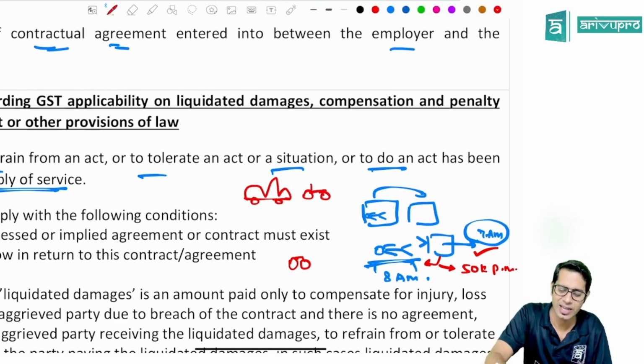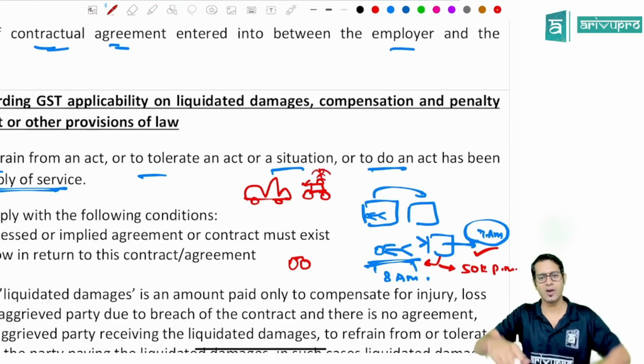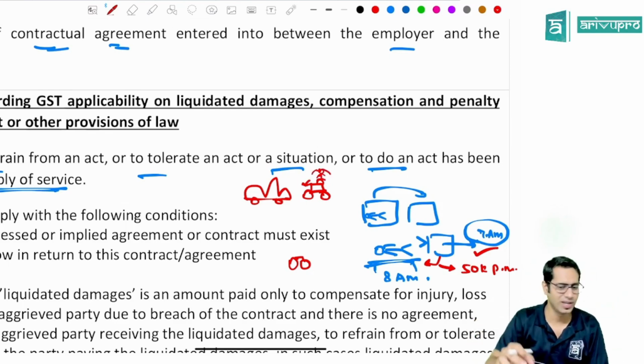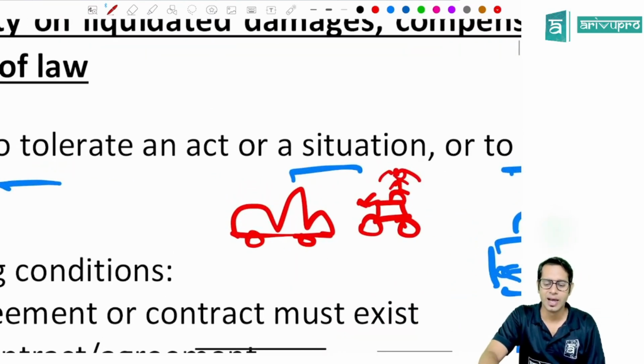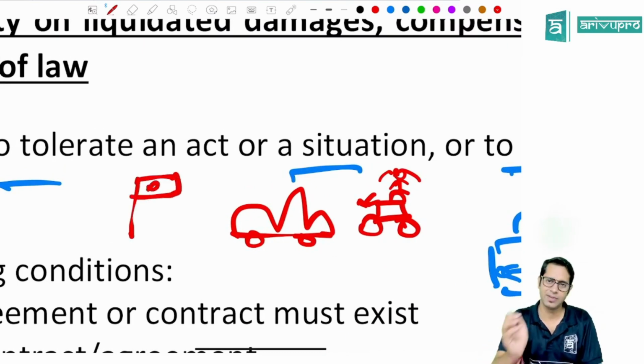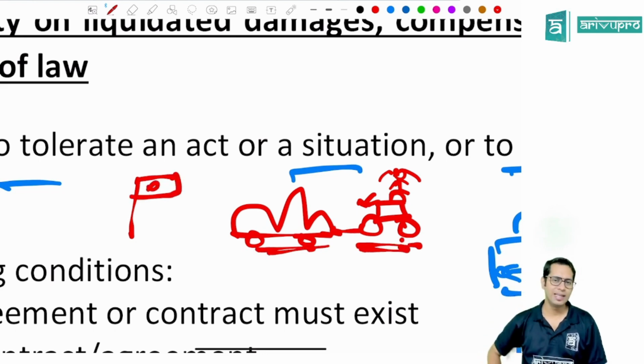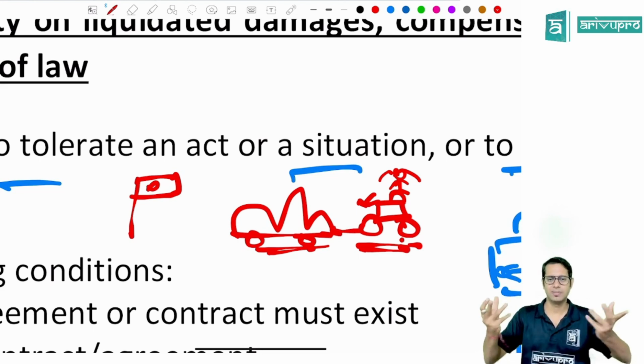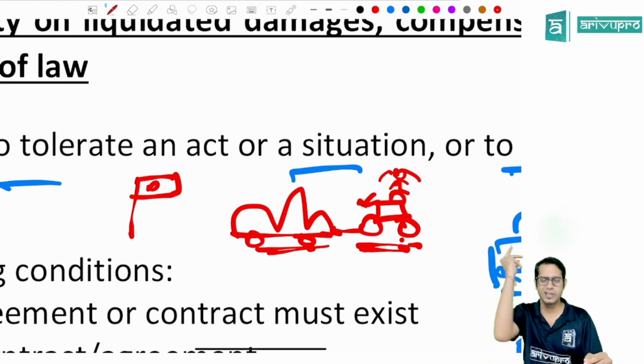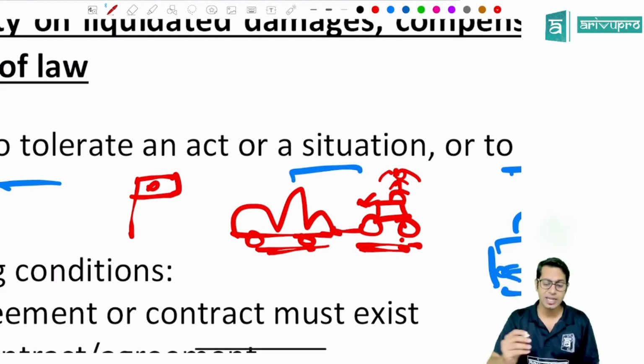Today morning, when I was on my bike on my way to the institute, there was a car and there was one lady on her two-wheeler. Suddenly, there was a red signal, and everyone has to stop. This car stopped. This lady hit the car. She wanted to stop, but she did not see the signal, or she thought she would just cross, etc. So she hit the car.